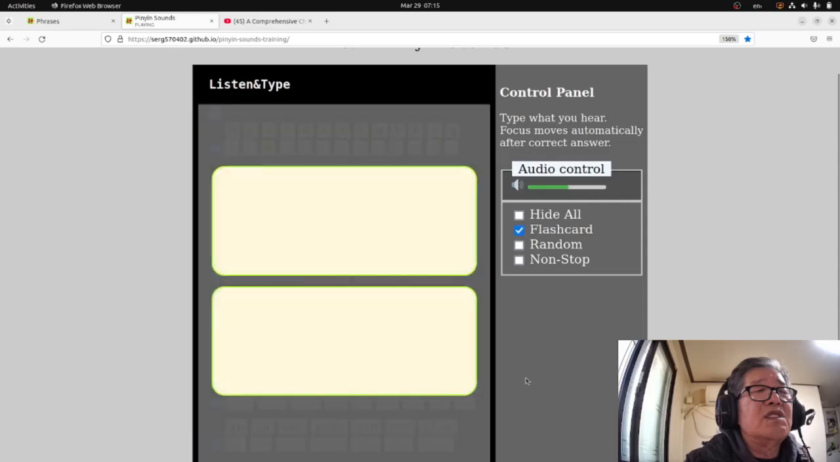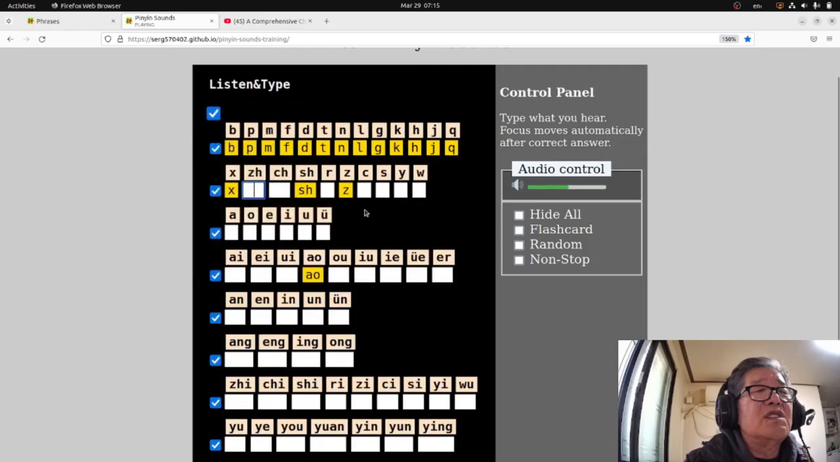Flashcard. Bo, po, fo, d, t, n, l, g, k, h, ji, qi, xi, she, maybe this one. Zhi, j, and so on. Zhi. Okay, I just made it. I haven't learned it yet. Okay.